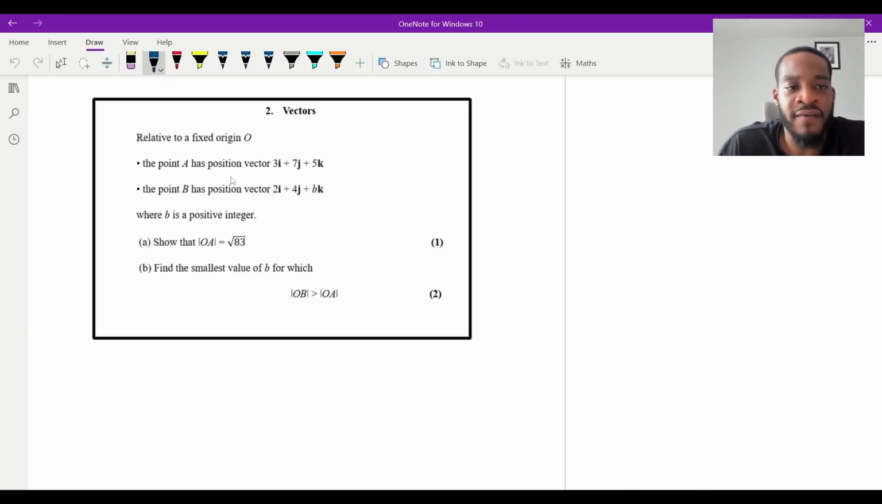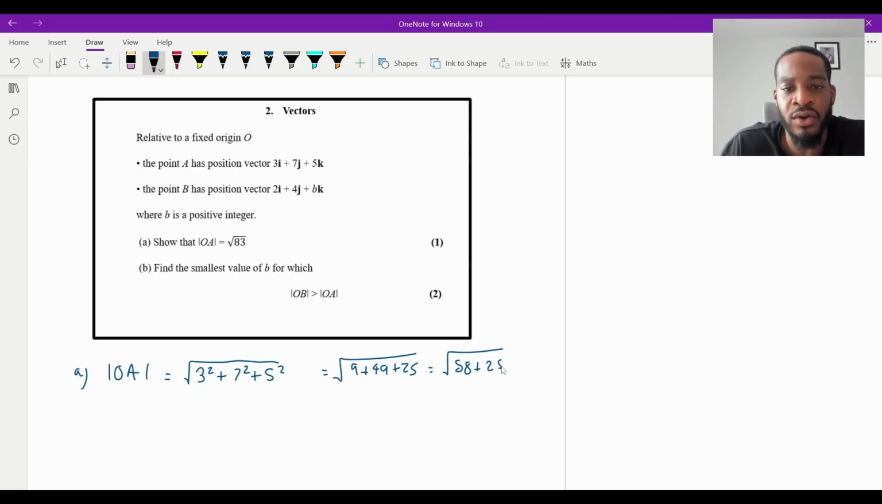Now remember, to find the magnitude of this position vector, it's just going to be the Pythagoras of each of the components. So I'm going to say that for part A, the magnitude of OA is just going to be equal to the square root of 3 squared plus 7 squared plus 5 squared, right? Which is going to be the square root of 9 plus 49 plus 25. 9 plus 49 is 58, plus 25, add 78, add on 5, that's going to be 83. So yeah, that's done. Perfect. You can use your calculator.